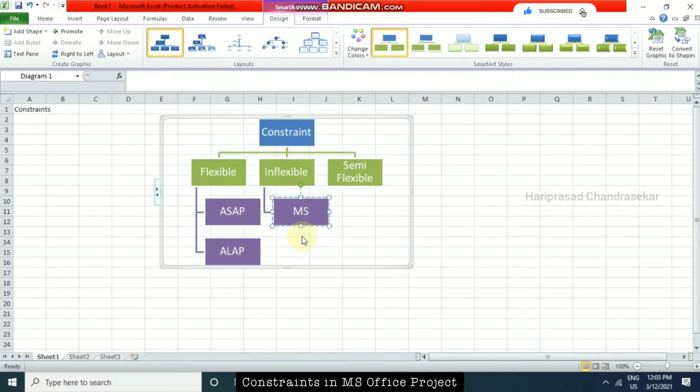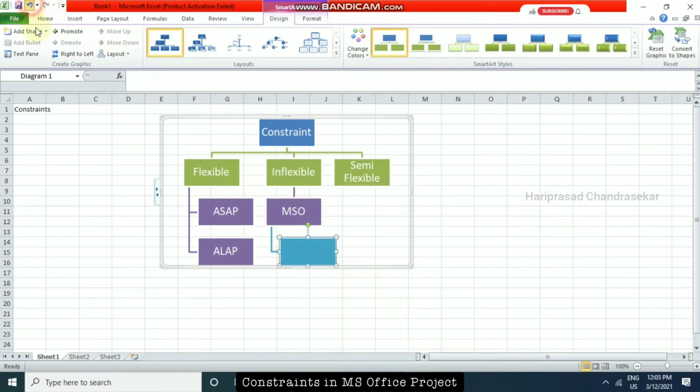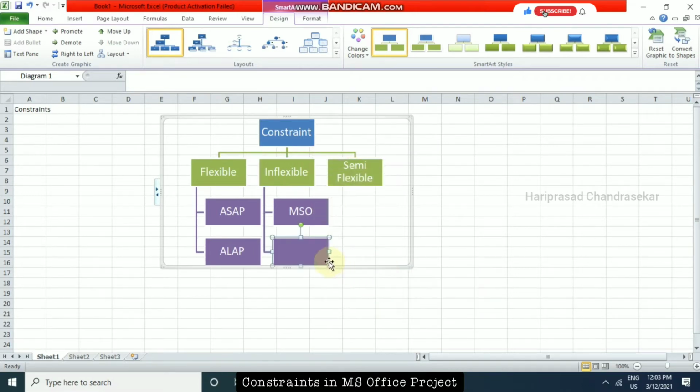So must start on. Okay, we need to start some particular task on a particular date. Must start on. Okay. And we also have must finish on. We need to click here and then check before. Must finish on. This is for start and this is for end. Okay. And semi-flexible we have some four constraints.